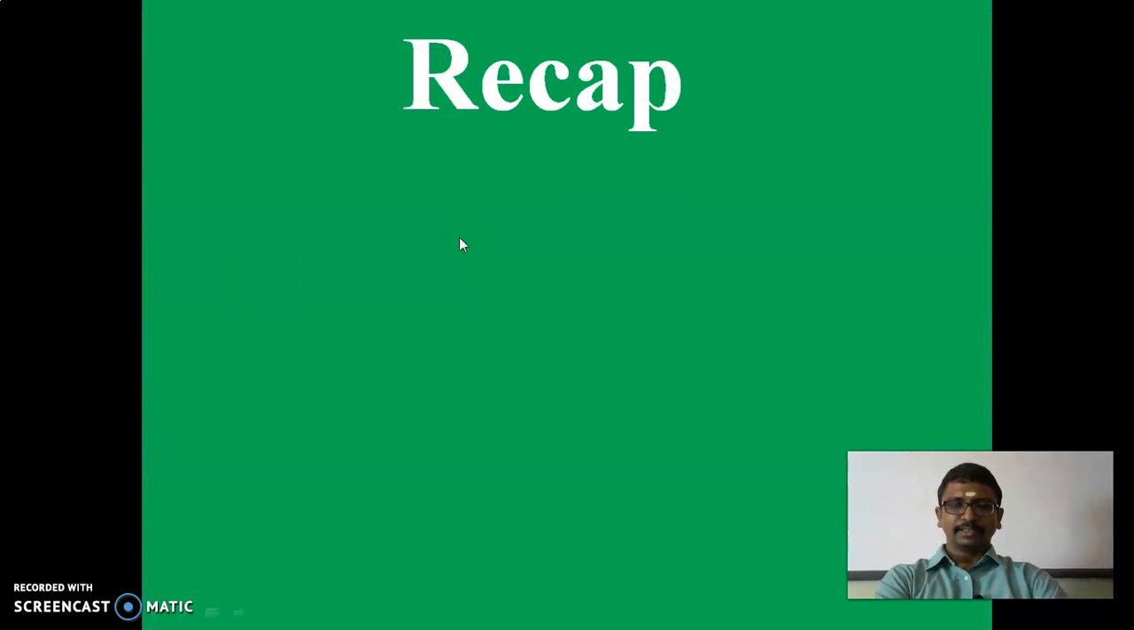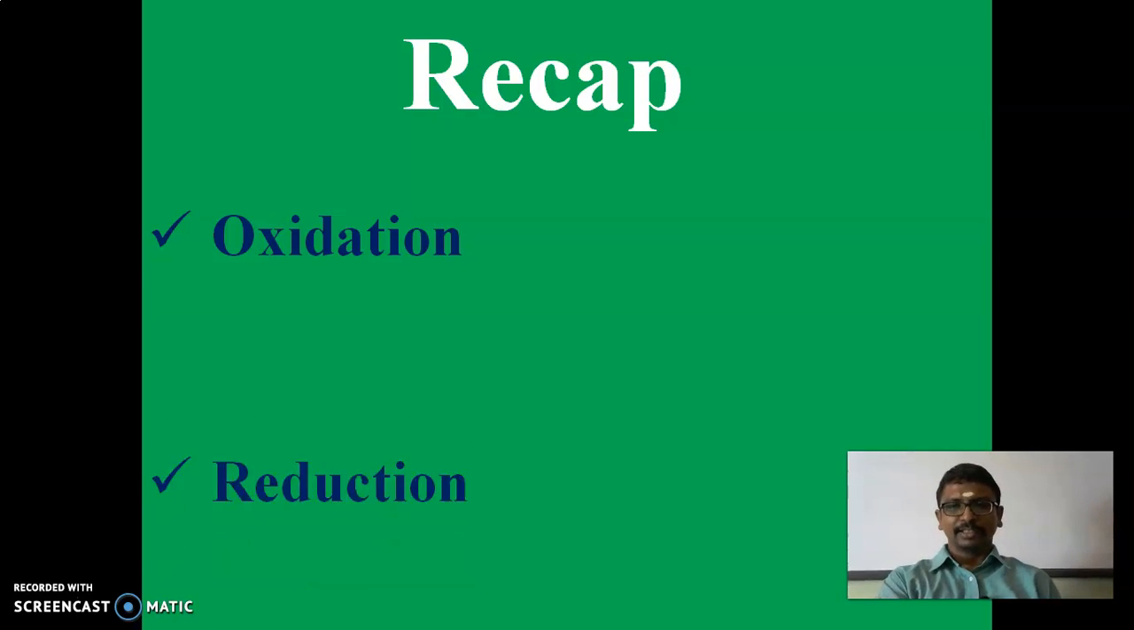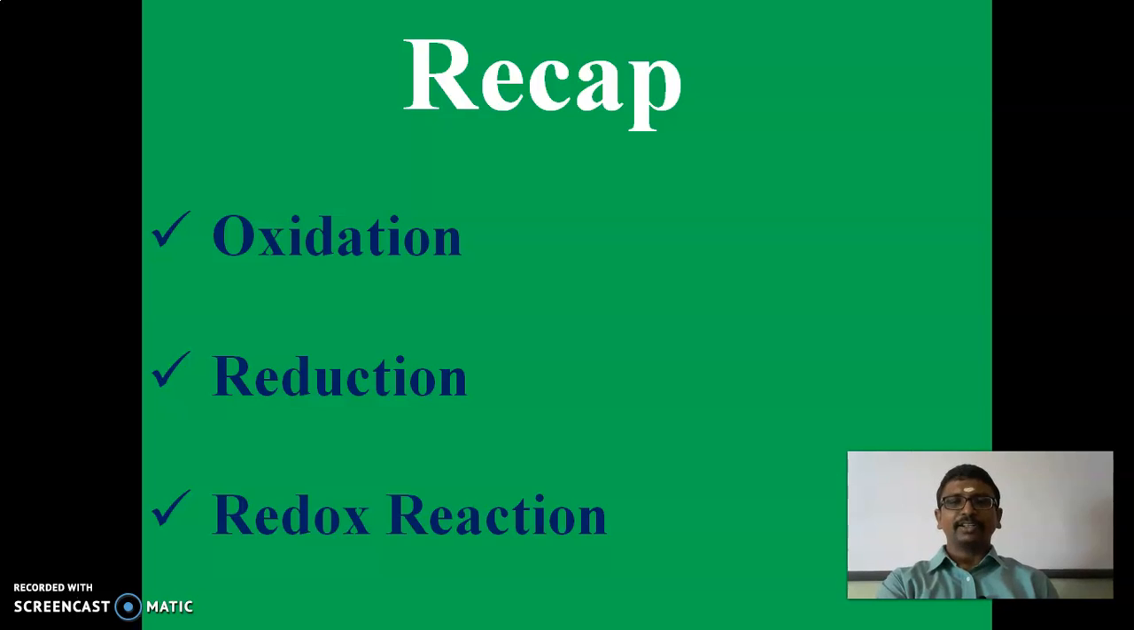So in the last class, we discussed the oxidation reaction, reduction reaction, and redox reaction. What is the term oxidation reaction? Oxidation means addition of oxygen, removal of hydrogen, and loss of electrons. That is known as an oxidation reaction. And reduction means addition of hydrogen, removal of oxygen, and gain of electrons. That is known as a reduction reaction.